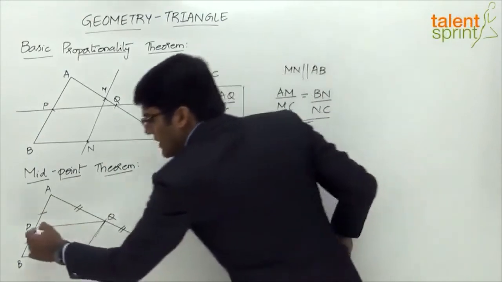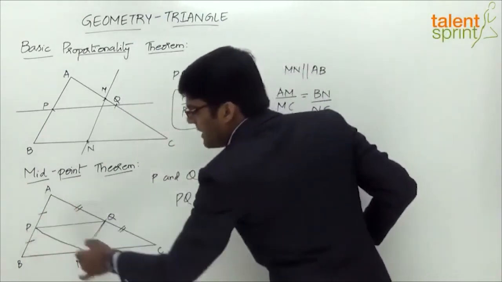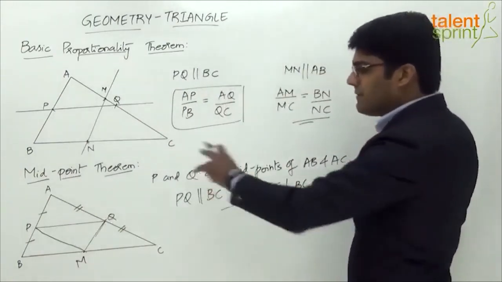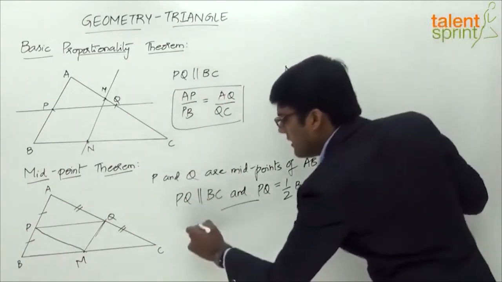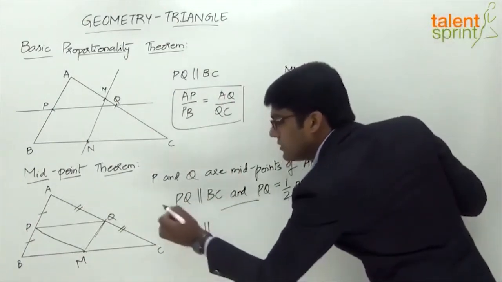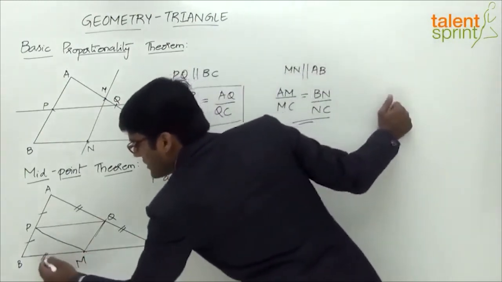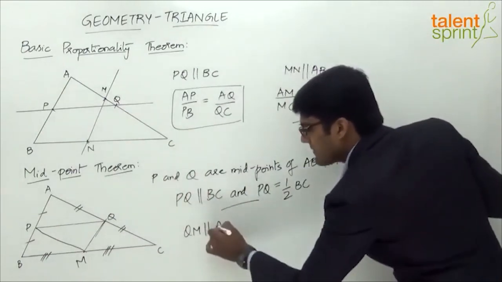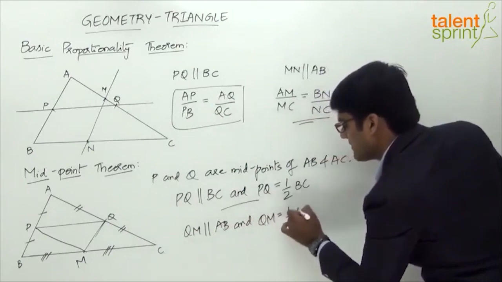Likewise, if we connect these two midpoints, P with M, right? P with M, what do we get? This line PM will be parallel to AC, and it will be half of AC. PM will be half of AC. So all these are based on the midpoint theorem, right? So again, M is dividing BC in the same ratio, right? These two are equal parts. So QM will be parallel to AB and QM would be half of AB.